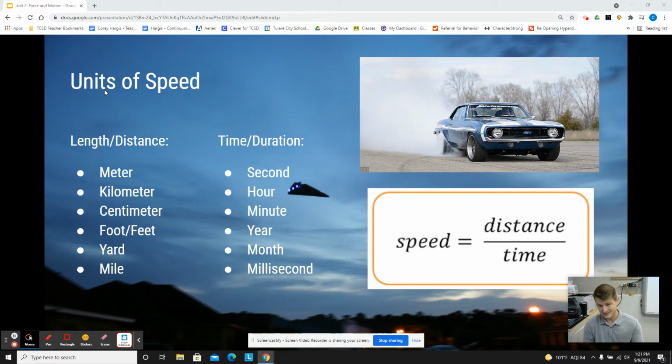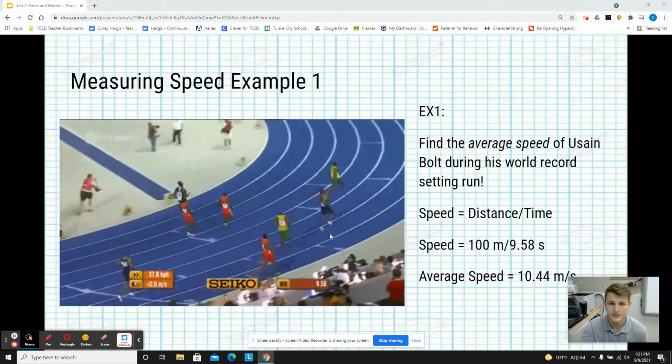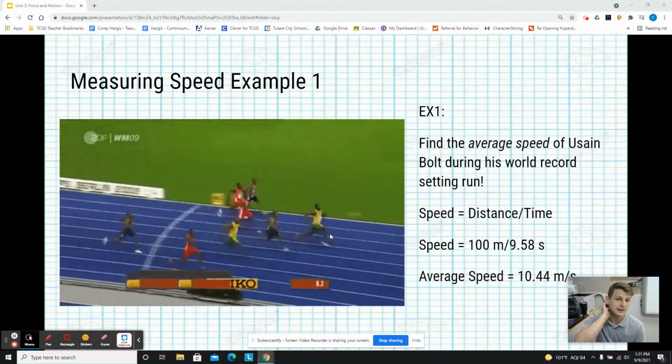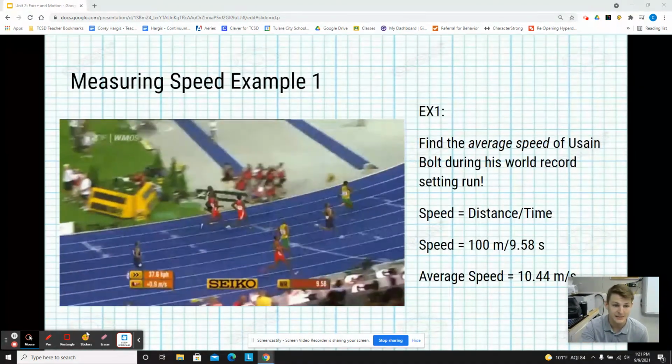Time, seconds, hours, minutes, years, months, milliseconds. Those are some common units of time. Now, we mainly use meters per second, sometimes kilometers per second or kilometers per hour, but we usually always stay in the metric system, and we'll always be dealing with seconds, hours, or minutes. So that's something to note. So let's look at an example of measuring speed.